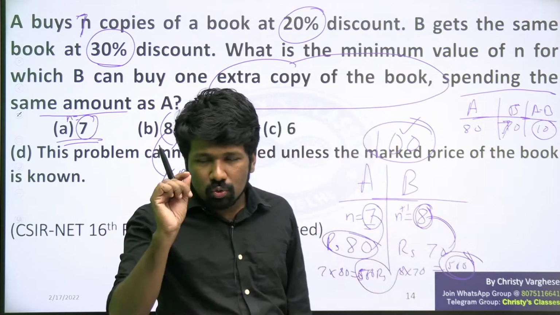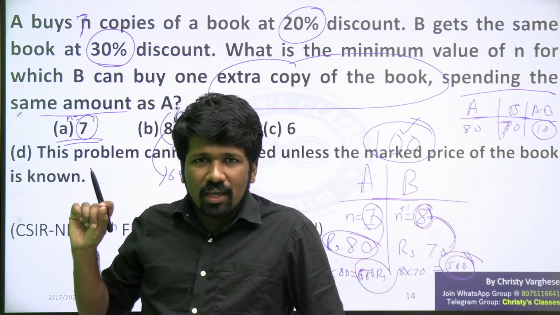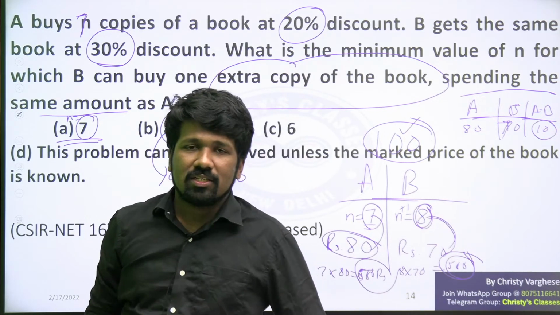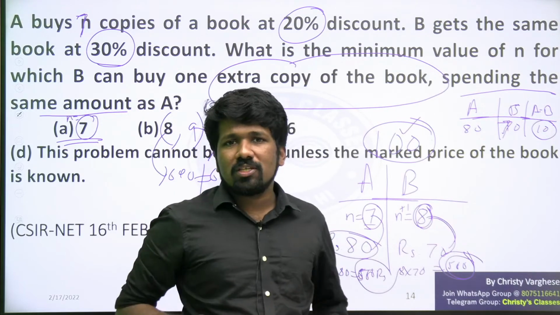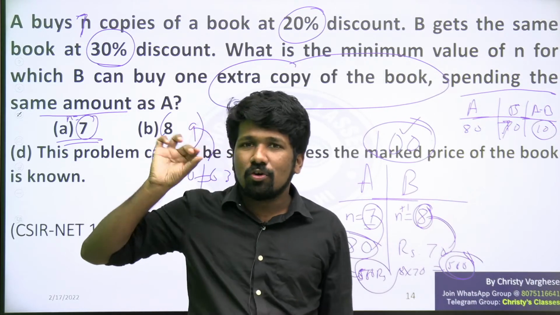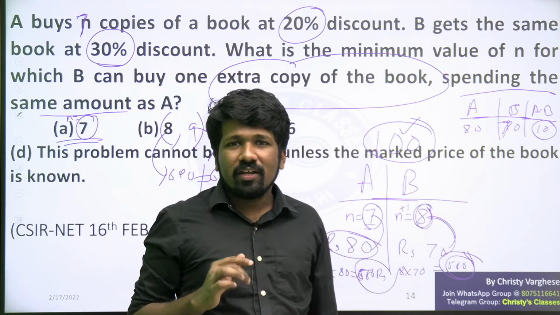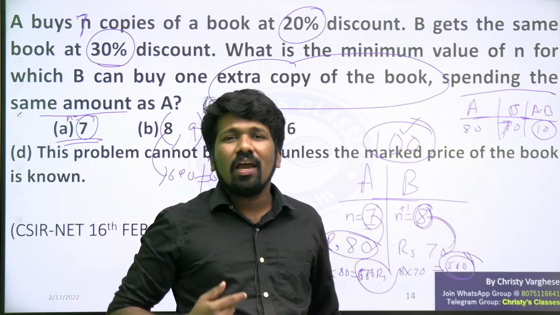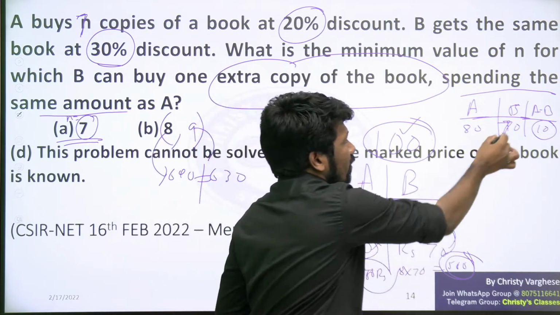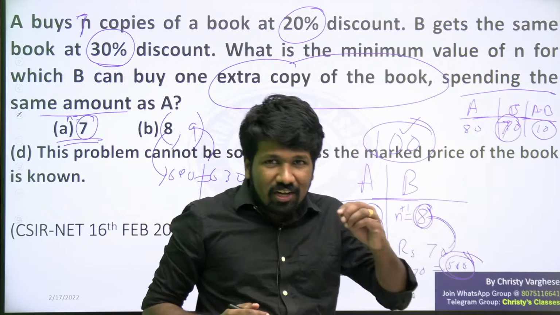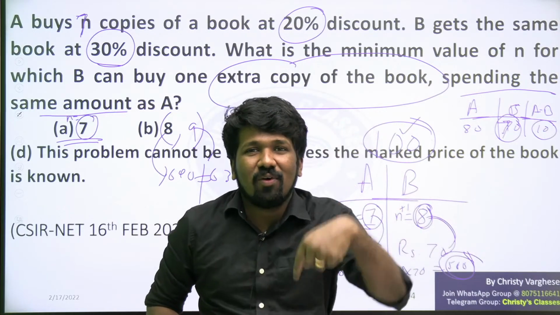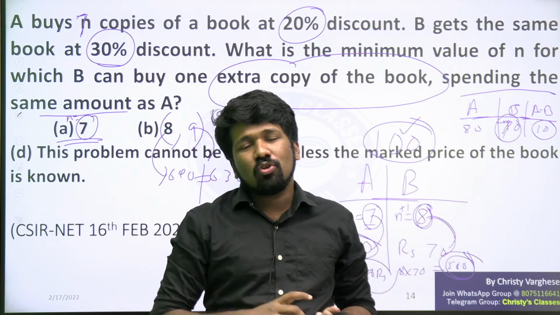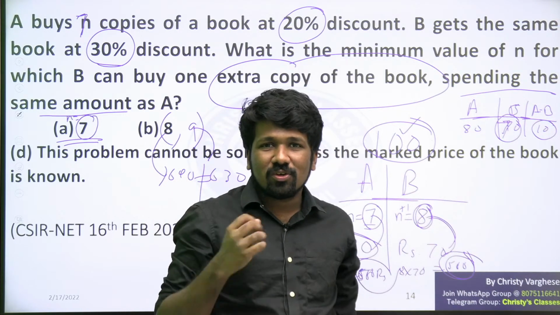Now use that logic. When A buys a book, B also buys a book, and on that single purchase, 80 minus 70, B is saving 10 rupees. Think practically that B is keeping 10 rupees in the pocket. After the second purchase, one more 10 rupees goes in the pocket. B has to wait till B gets 70 rupees of total saving so that B can buy one extra book. So how long should B wait? For A to buy 7 books, B should wait.